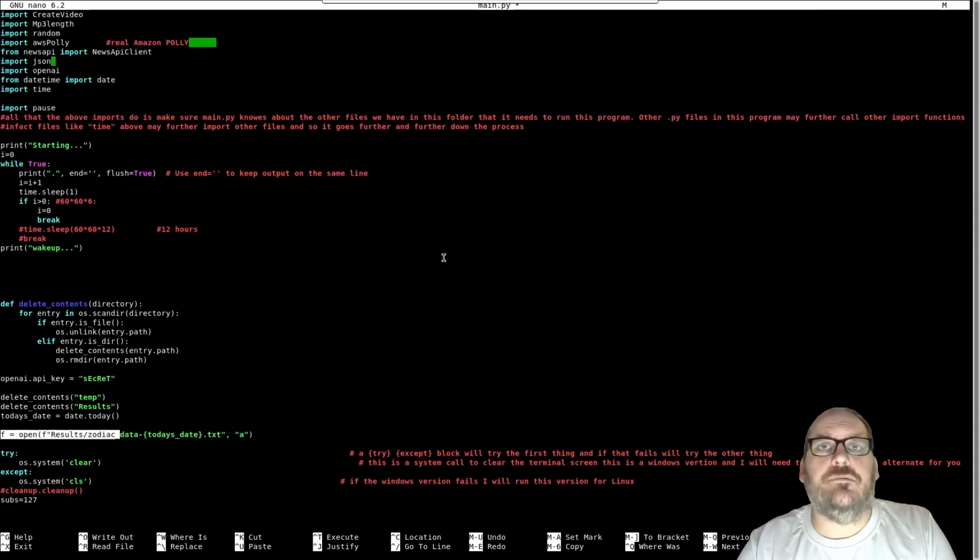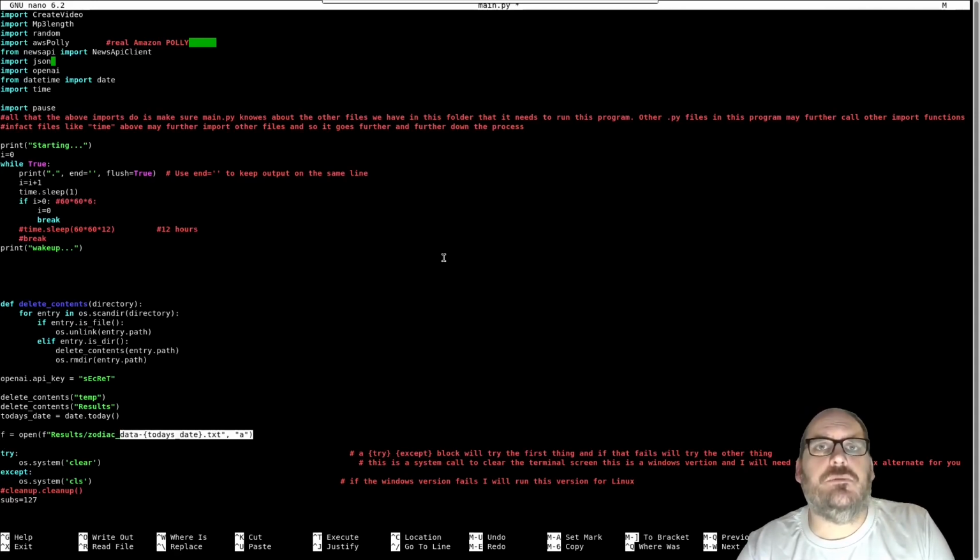I output the results from ChatGPT, well, when I say ChatGPT, it's actually DaVinci 3. I use DaVinci 3 because it works better in this instance. It costs a little bit more than ChatGPT, but ChatGPT would sometimes return results along the lines of, as a large language model, I can't do X, Y, Z. So we just use DaVinci.